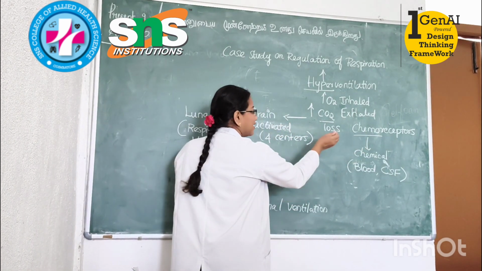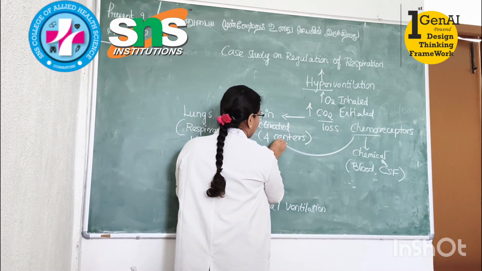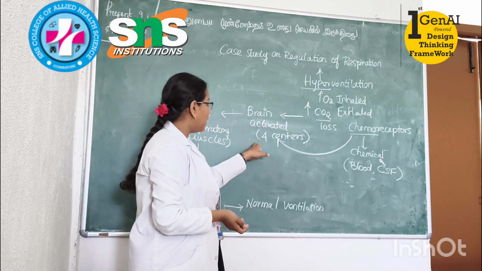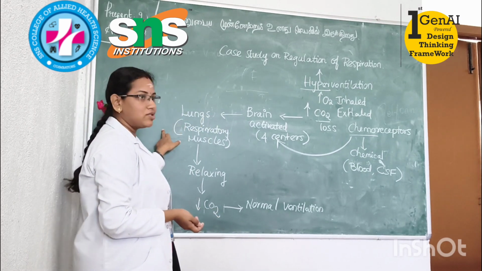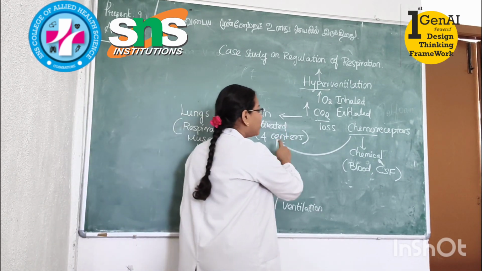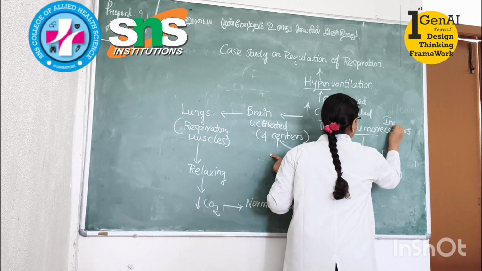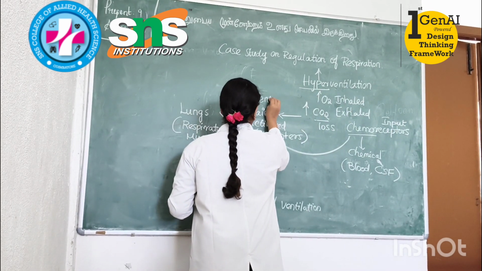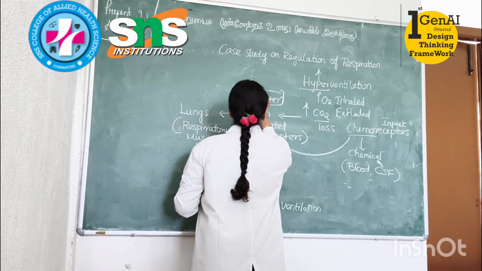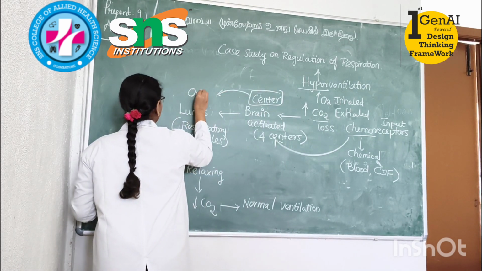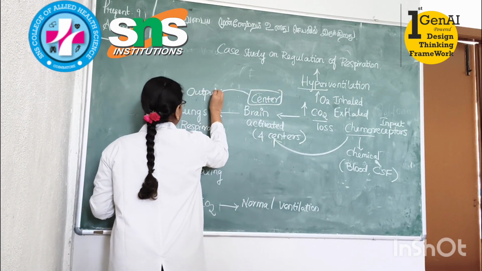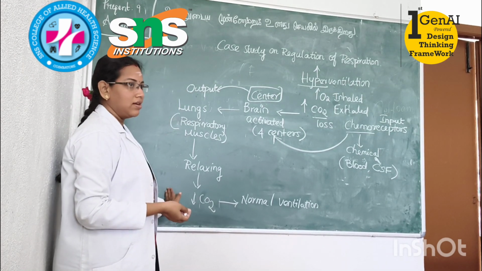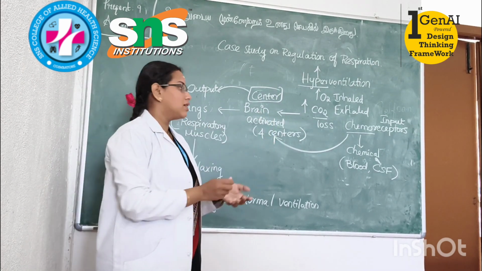The chemoreceptors will activate the brain. Automatically the brain will send commands to the lungs. So the input is given by the chemoreceptor to the center. From the center, the output goes to the lungs, and the lungs start controlling the respiration. This is the role of chemoreceptors.